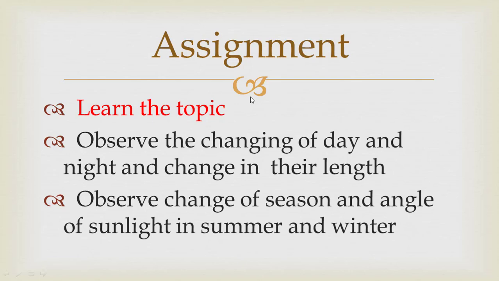You will see that in summer the rays of the sun are perpendicular to earth, straight towards the earth, while in winter these are tilted. So when the sun rays are tilted there will be winter, and when sun rays are straight there will be summer.